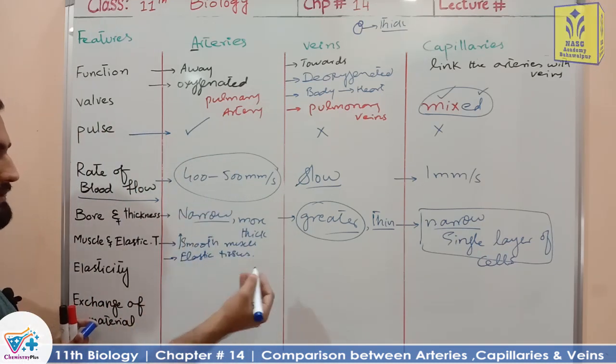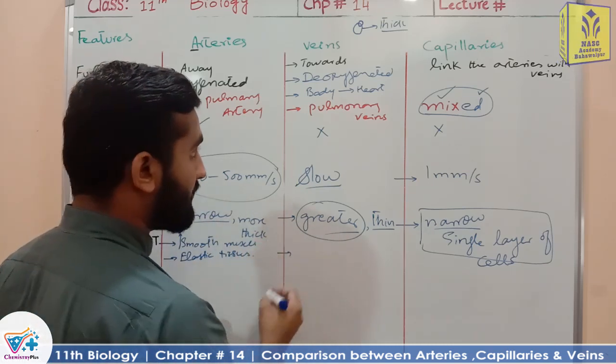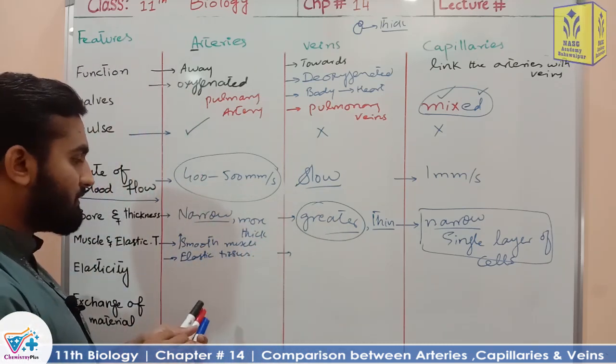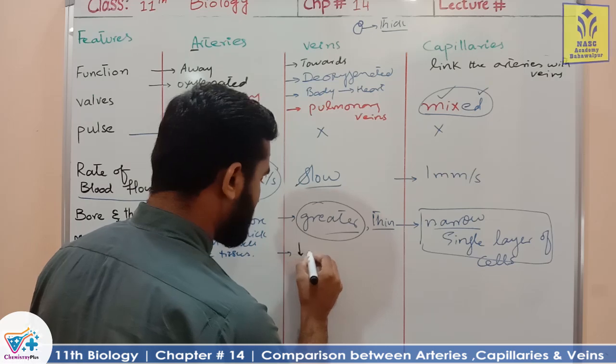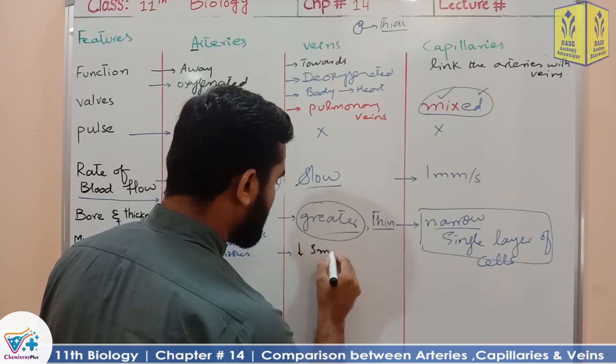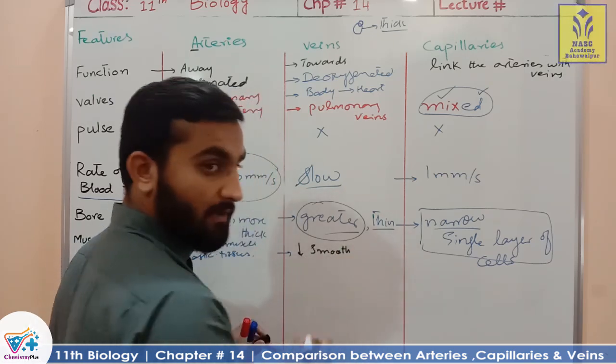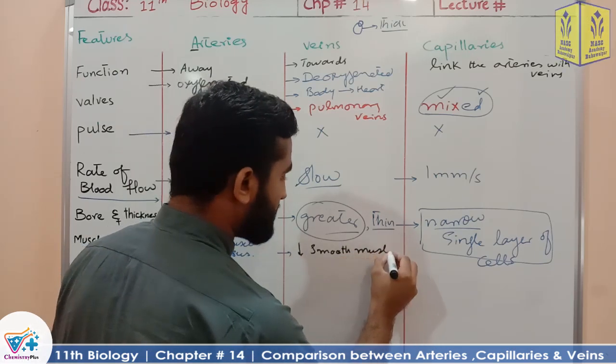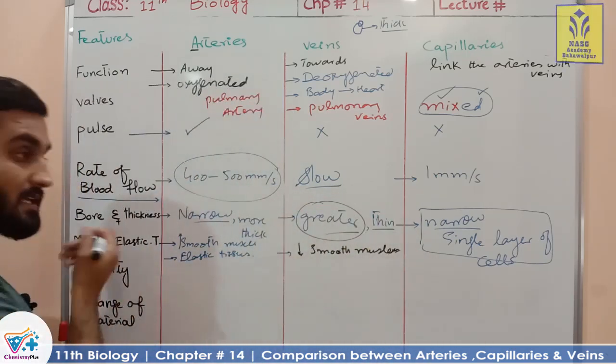In case of veins, there is a lesser amount of smooth muscle. When the smooth muscle is less, ultimately it affects the elasticity of the veins.